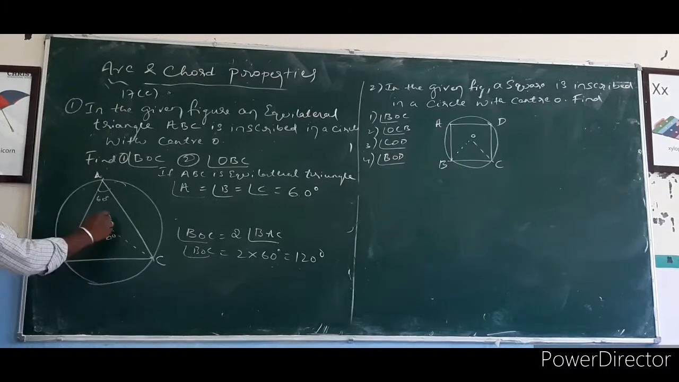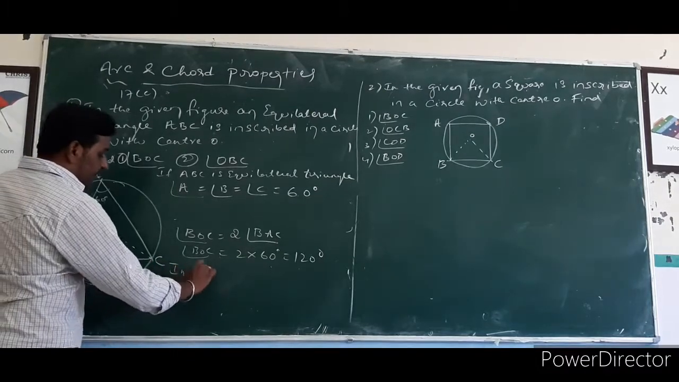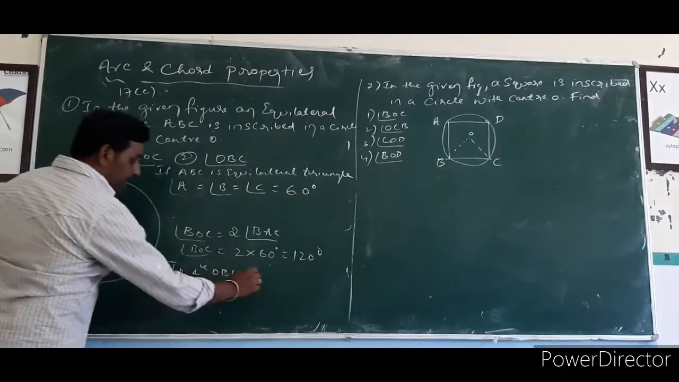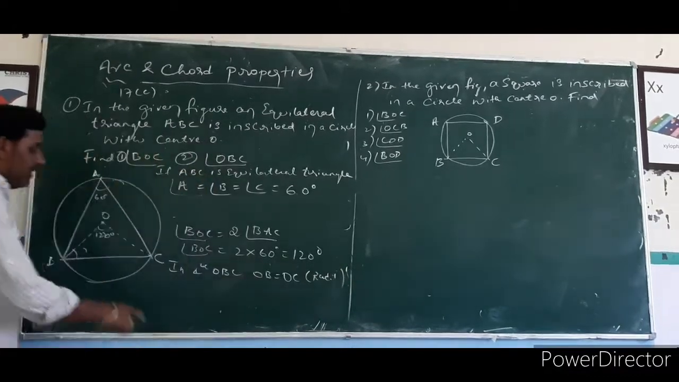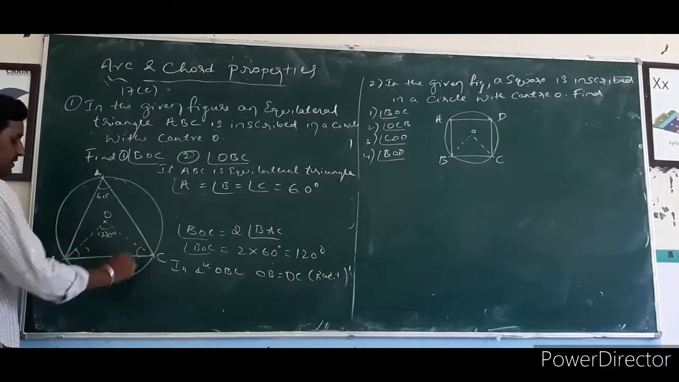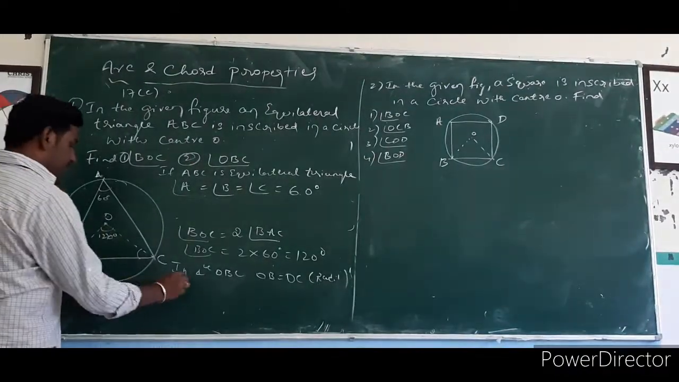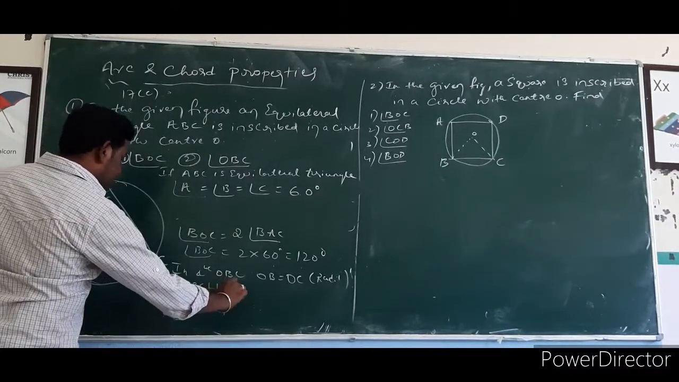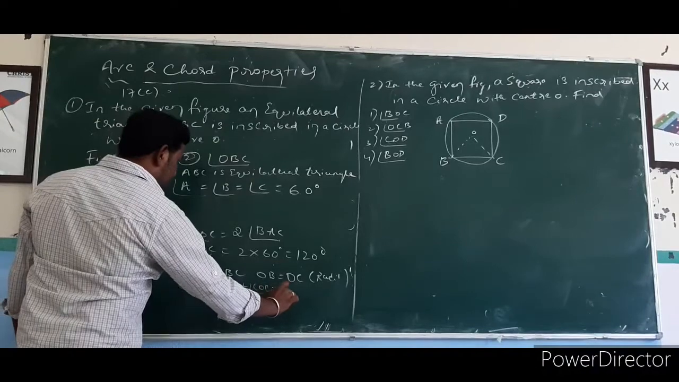Then OBC. We have to find this angle. For this angle you have to consider the triangle OBC. So we know that OB is equal to OC. Why? OB and OC are radii of the circle. So if these two sides are equal, these two angles are also equal, because of the isosceles triangle property. So apply the interior angle sum property. OBC plus OCB plus BOC is equal to 180 degrees.